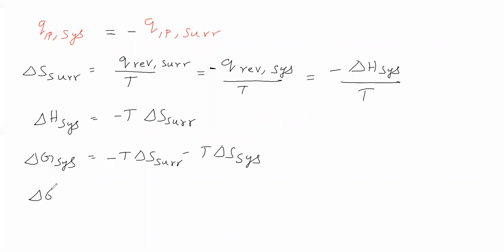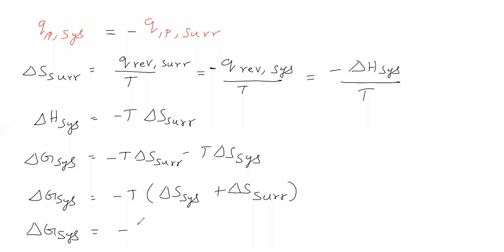Next, delta G system is equal to minus T, if you take it outside, delta S system plus delta S surrounding. Then we can say delta G system is equal to minus T times delta S system plus delta S surrounding, which is delta S total. So delta G system is equal to minus T delta S total. So delta G system is related to temperature and delta S total.